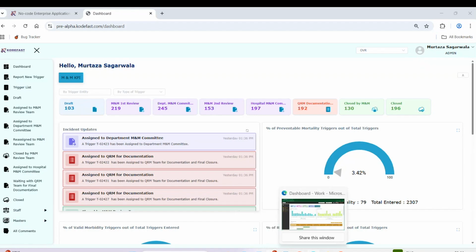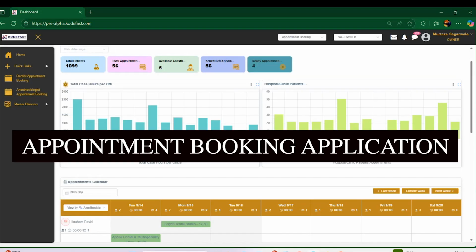Next, I'll go with another application, which is the appointment booking application. We created this appointment booking application for anesthesiologists.